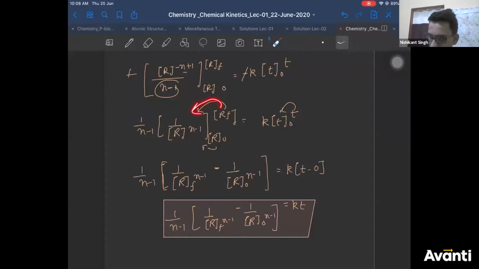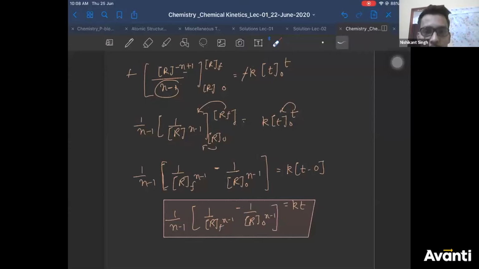Danu, we have just substituted the values. Upper limit minus lower limit. R final power n minus 1. This thing, I have written it as what? Obviously, if there is something x power minus 1, you can write it as 1 by x power 1. So if there is something r power minus n plus 1, if you want to take the reciprocal, you have to take minus sign outside. So it will be written as 1 by r to the power n minus 1. You have to take minus sign outside to take reciprocal. That step only I have explained, Dhanush.